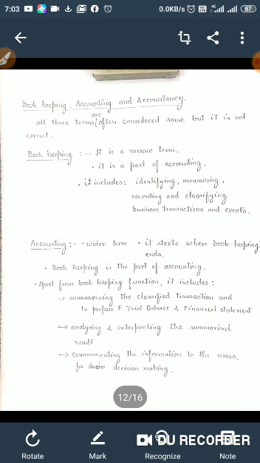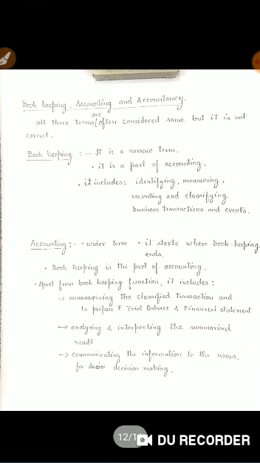It also includes analyzing and interpreting the summarized results, and communicating the accounting information to the users for decision making. So we can see that accounting is a quite wider term. It not only includes bookkeeping, but also concerns summarizing, analyzing, interpreting, and communicating the result to the